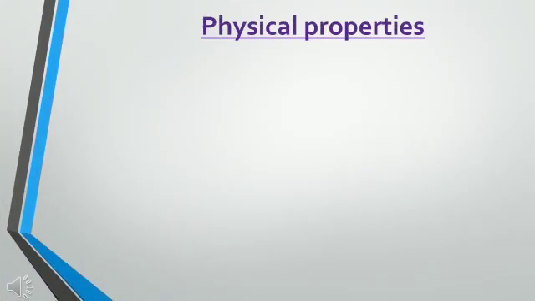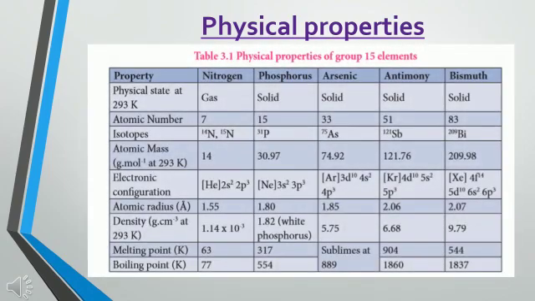Physical properties of the nitrogen group elements. First, let us consider the physical state. Except nitrogen, the remaining elements, phosphorus, arsenic, antimony and bismuth, are present in the form of solid. Nitrogen exists as a gas at room temperature, that is 293 Kelvin or 25 degrees Celsius. Atomic number gradually increases from nitrogen to bismuth.